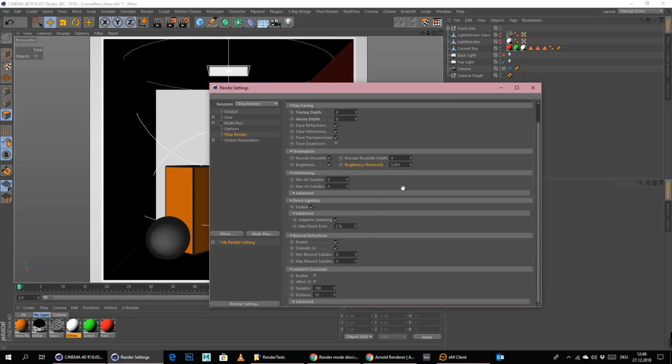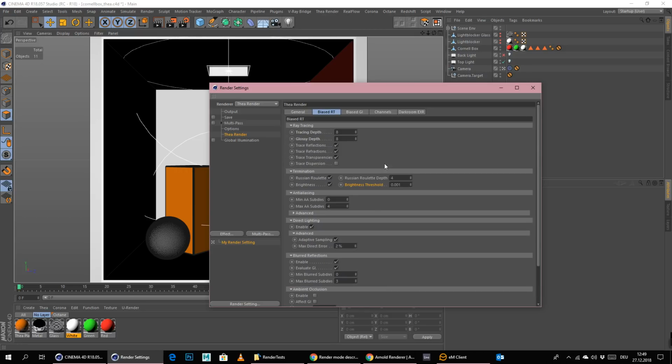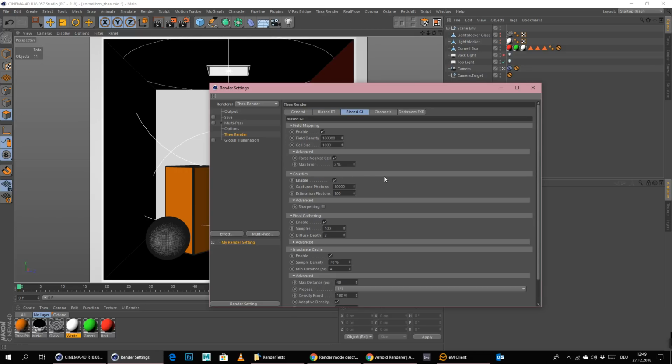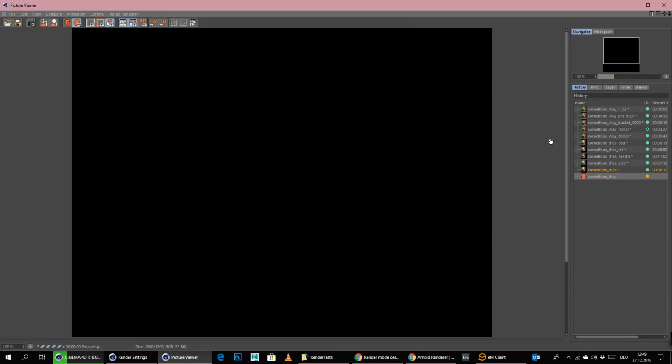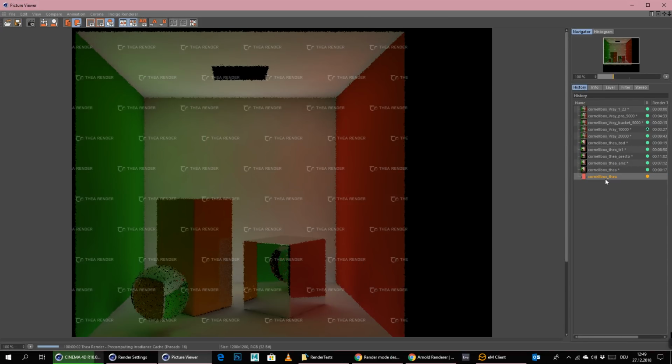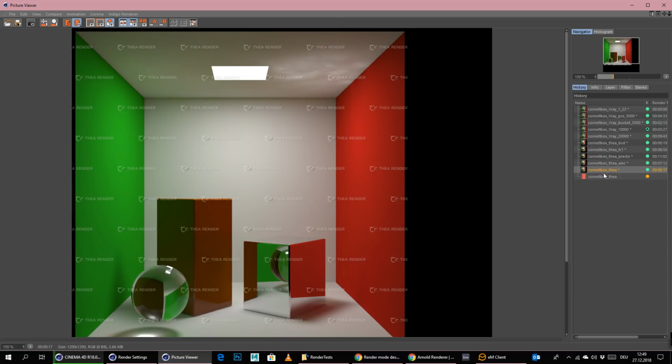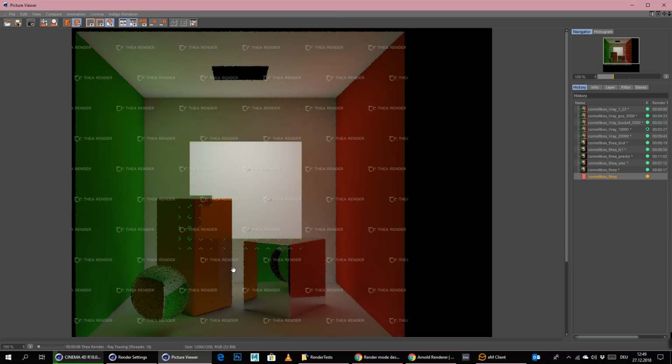Which should work already. It's kind of weird why this is not working. Ambient occlusion, we don't need that. Bias GI. Okay, let's try to make this here a little bit better, the caustics. Let's see if we can change here a little bit, and let's see if we have the reflections now that we need. Yes, now we definitely think we get...